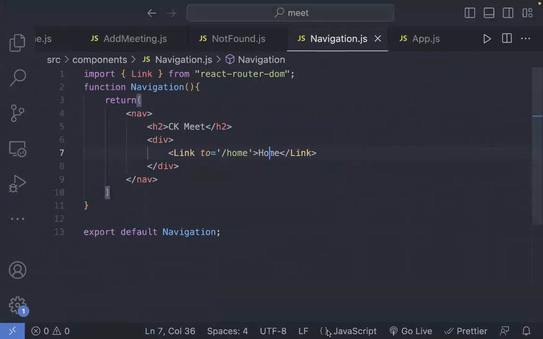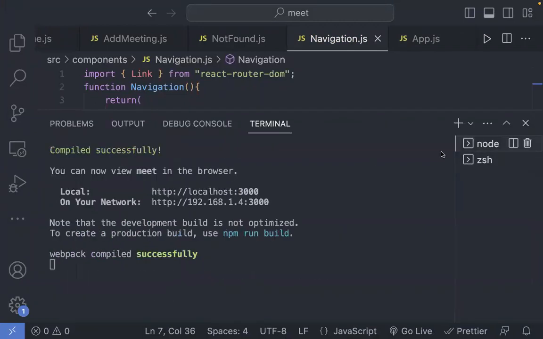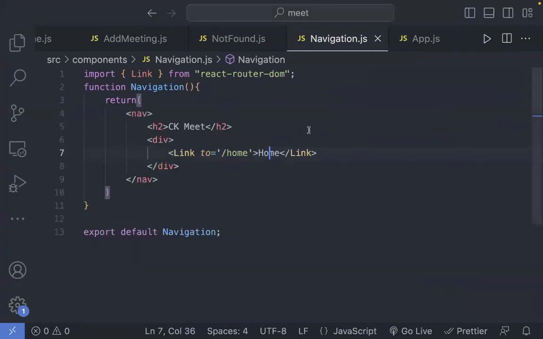Let's make a refresh. We are not getting any output. We'll fix that up.